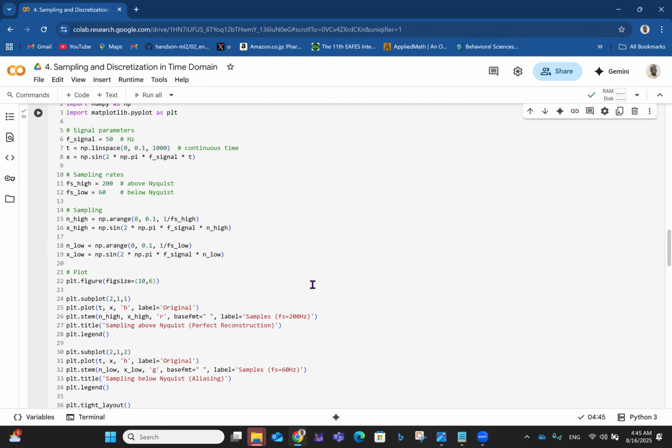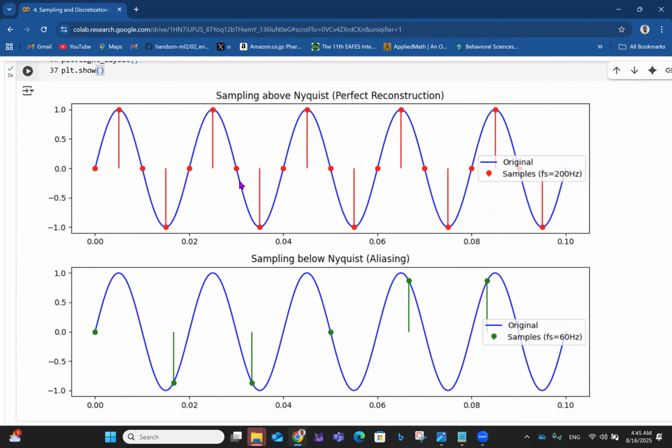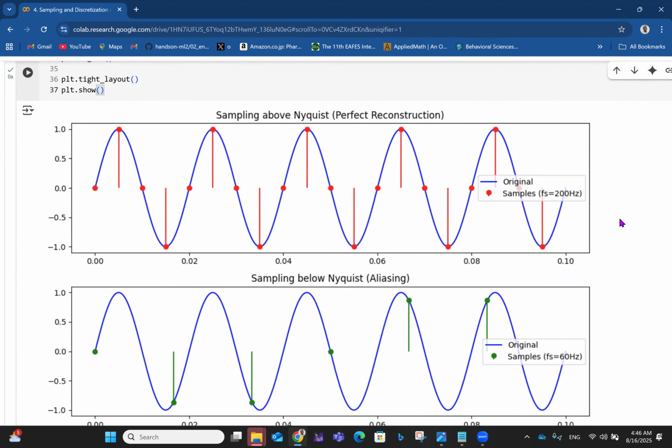So you see the first one here shows us the sampling above Nyquist, so this is actually perfect reconstruction now. So the original signal is what we have right here. But after we discretize, after the reconstruction for 200 hertz samples, that's why we now have all these points, and we know for discrete things, we actually have specific time points. That's what you have here.